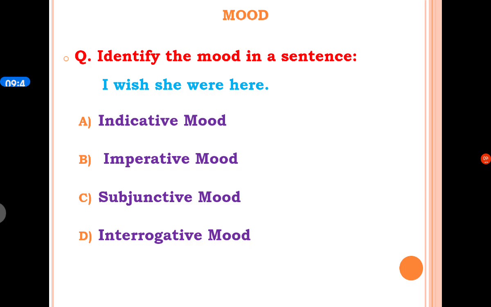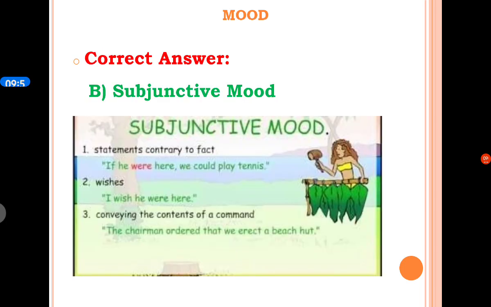The next MCQ is, identify the mood in a sentence. I wish she were here. A option is indicative mood, B option is imperative mood, C option is subjunctive mood, and D option is interrogative mood. And the correct answer is C option, subjunctive mood. With the help of subjunctive mood, we can express a wish.